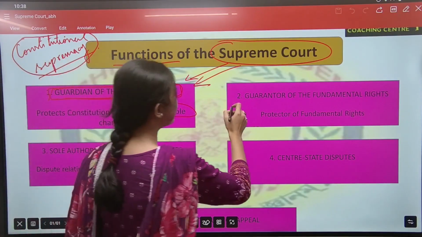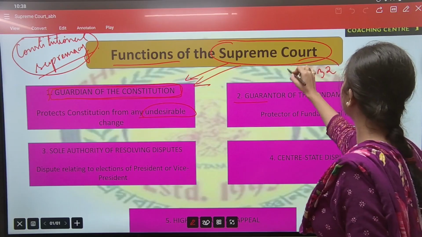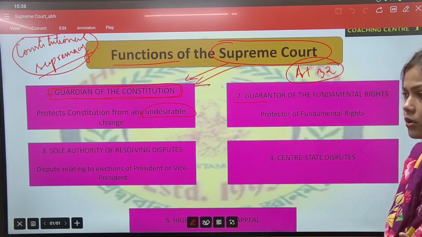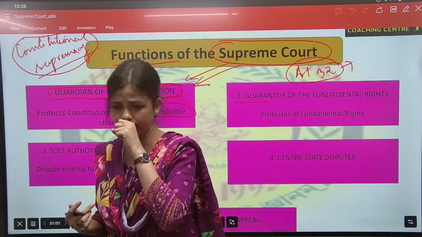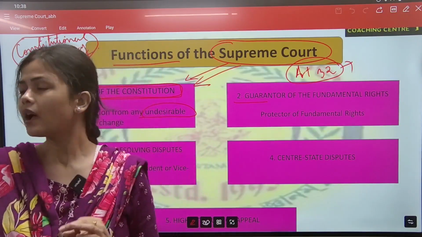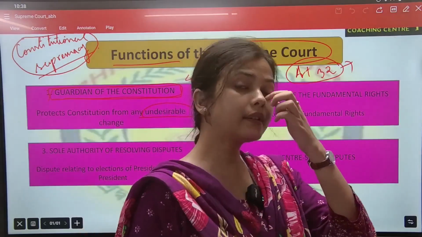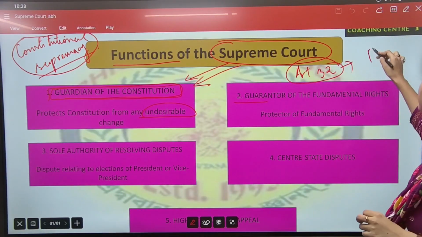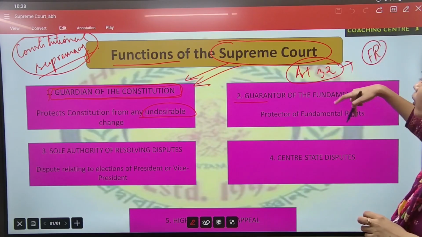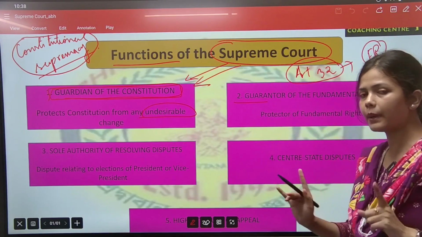Then, guarantor of the fundamental rights, we have Article 32. Article 32 gives constitutional remedies. What is constitutional remedies? If our fundamental rights get violated, who will protect them? We can directly move to the Supreme Court. Please remember this point.